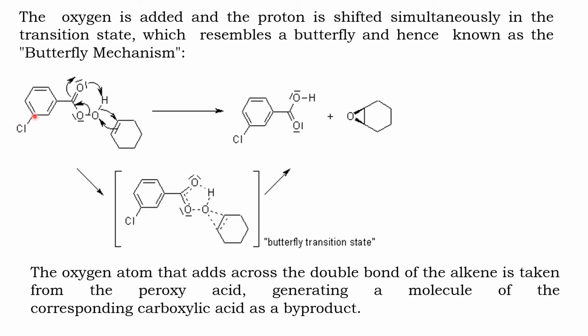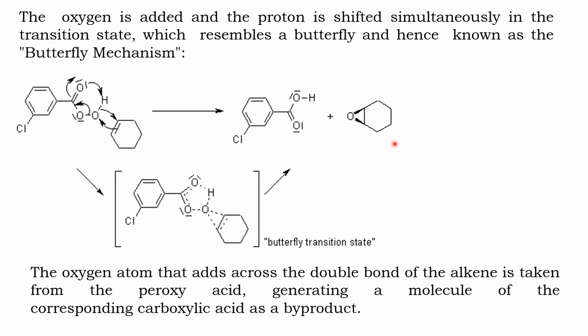That oxygen attacks the double bond carbon, resulting in the formation of a butterfly transition state. And this transition state is converted, this bond gets stabilized. As a result, we get meta-chlorobenzoic acid and the epoxide.